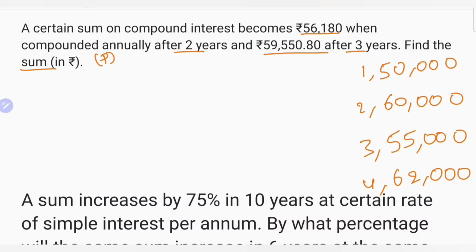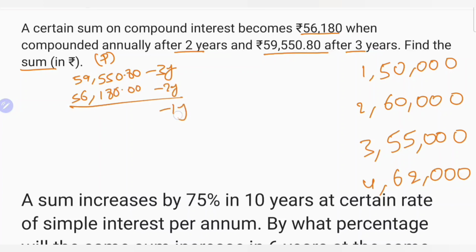For reading every question, you have to observe what will be the finding. Here 59,550.80 paisa is 3 years. 56,180 it is 2 years. Difference is 1 year. And here 0, 8 0, 7, here the difference is 3, again the difference is 3, it is 1 year. So